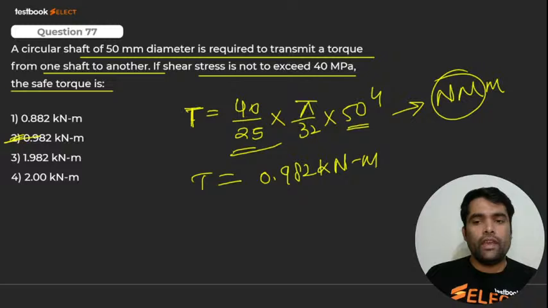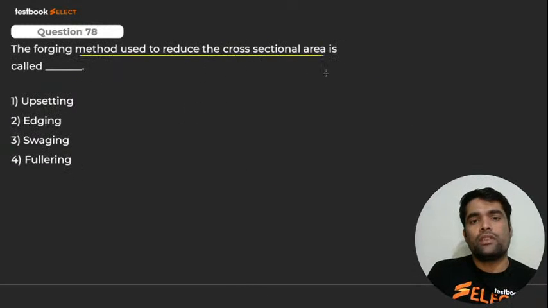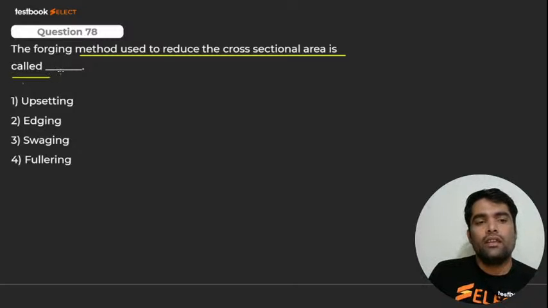Very good afternoon. We have a 3 p.m. class. Don't worry. The forging method used to reduce the cross-sectional area is called, my dear. In which method do we reduce the cross-sectional area? Guys, be fast. Please tell me. 78. None other than full ring. Very good. Full ring is correct. Here we go for next.